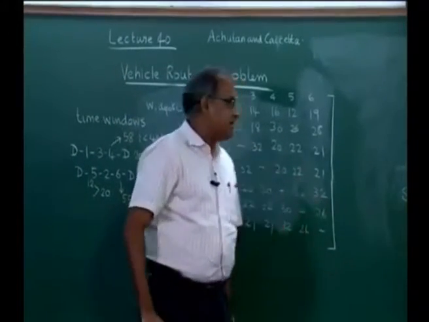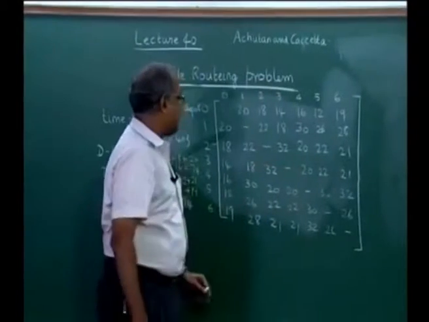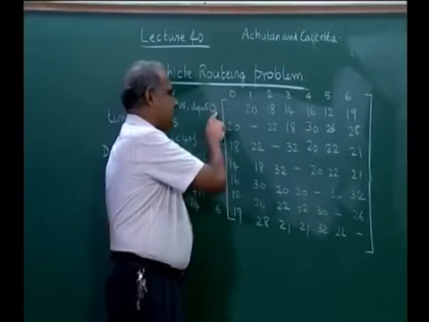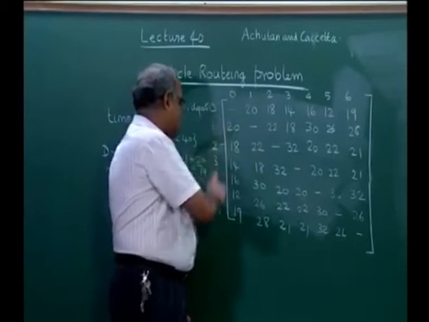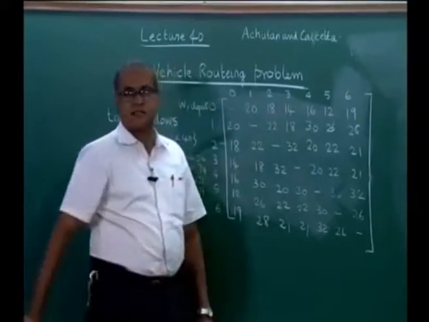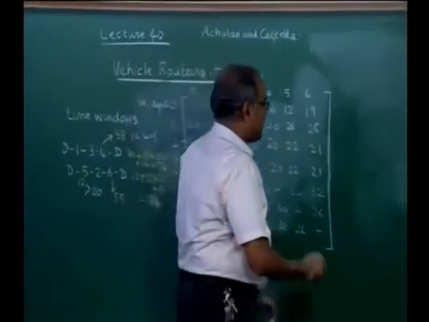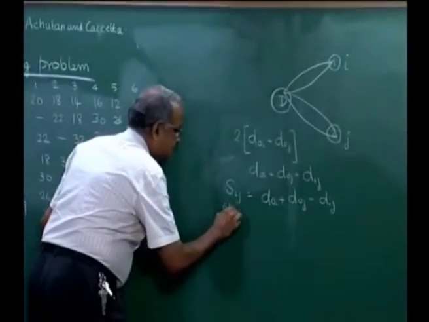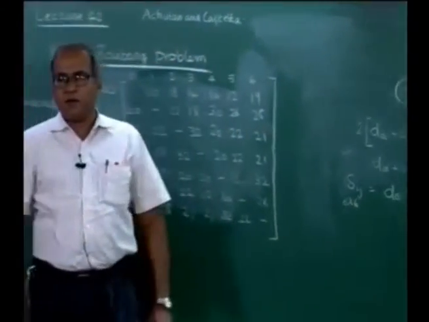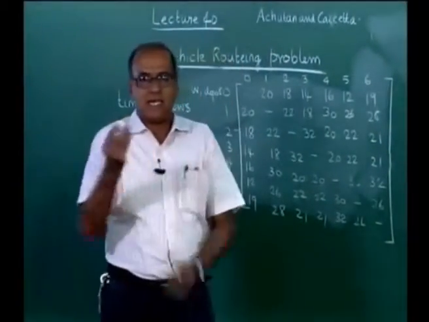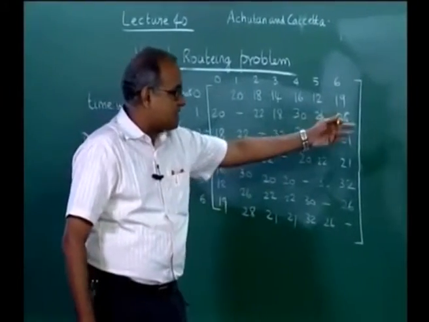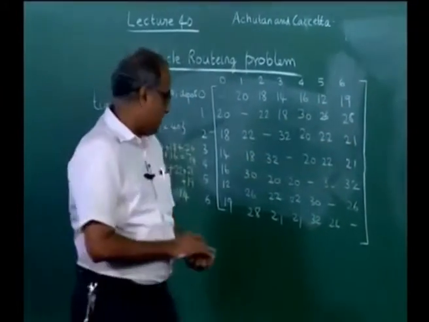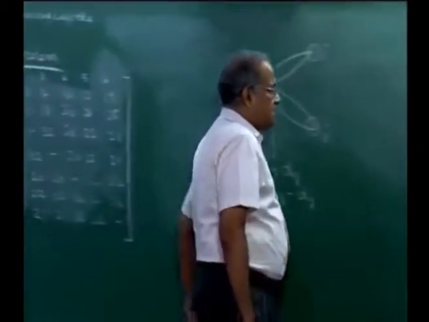Now, please note that this matrix is a 7 by 7 matrix with 0 representing the depot and 1 to 6 representing the 6 customers. The savings matrix will be a 6 by 6 matrix, and that will be only for customer pairs I and J, because the 0 is hidden inside the saving.